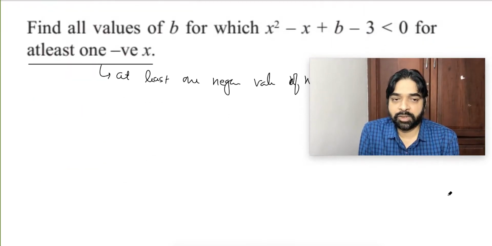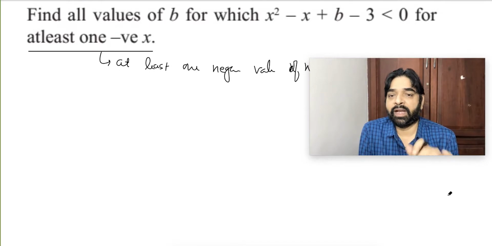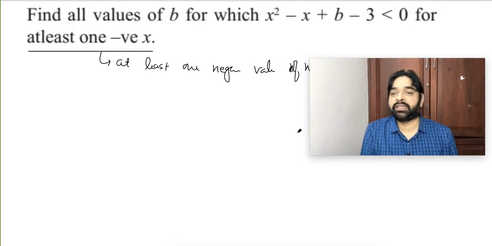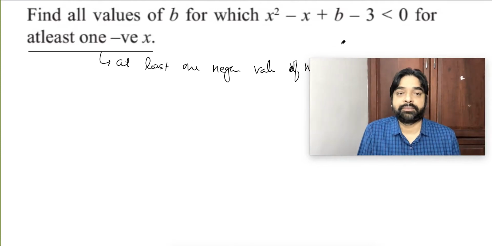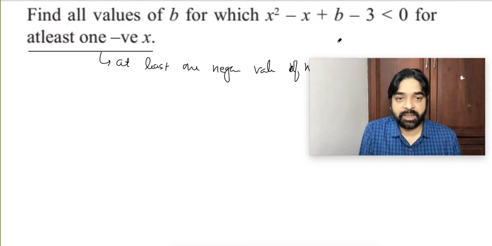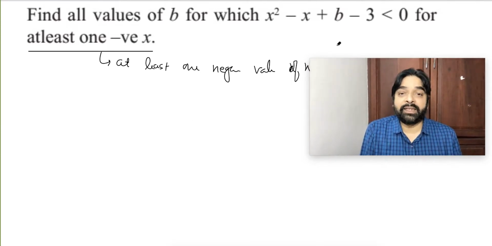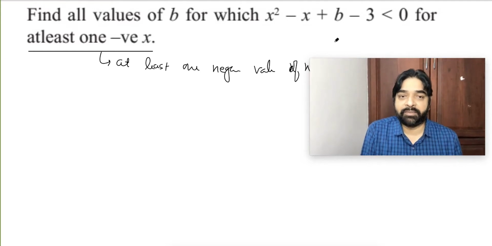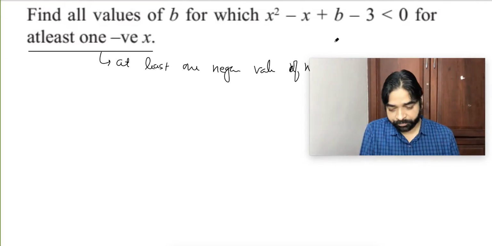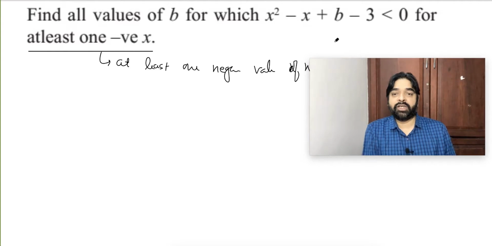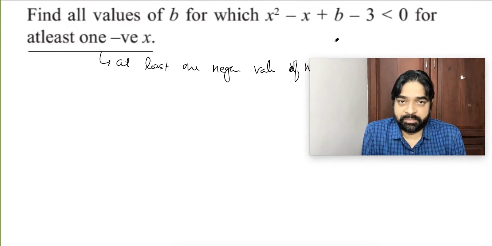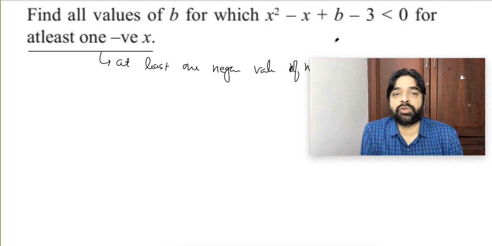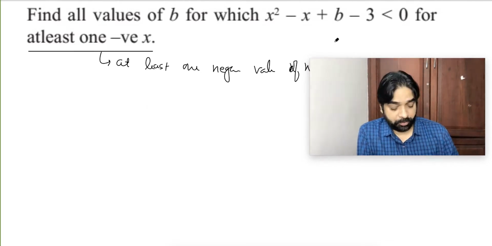Next question also. Find all values of b for which this is less than 0 for at least one negative x. See, whenever the words 'at least' are coming, there is a sense in such kinds of questions. What exactly? At least one negative x. This question you should read in the other way.